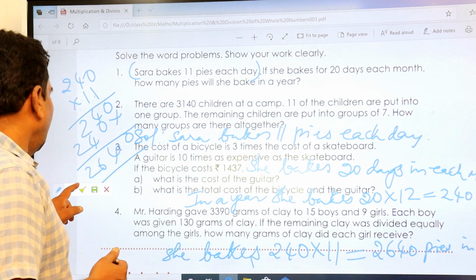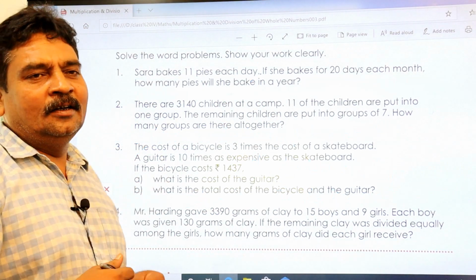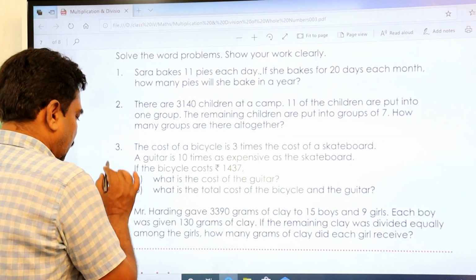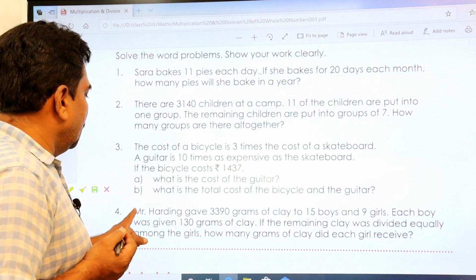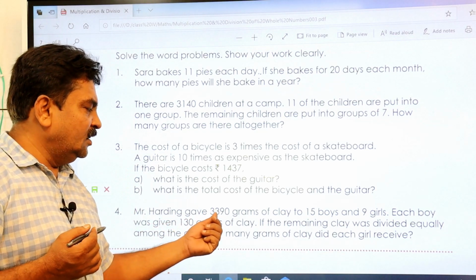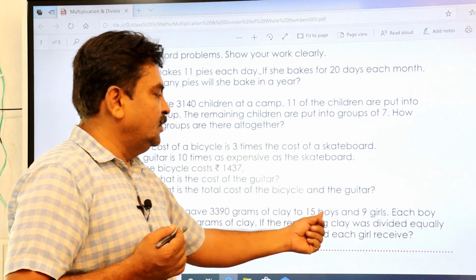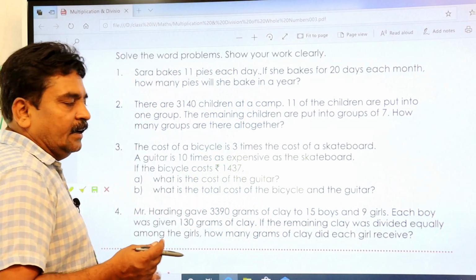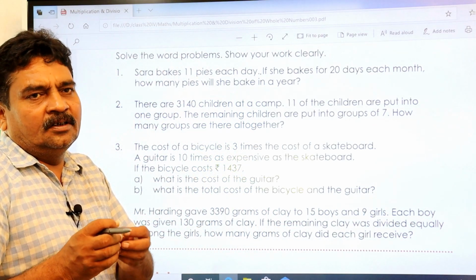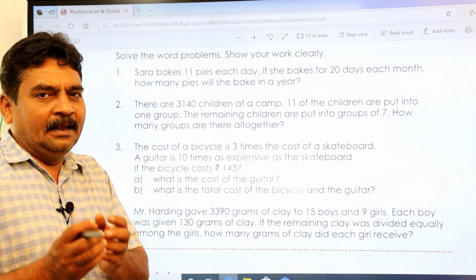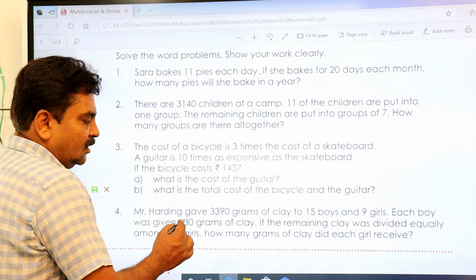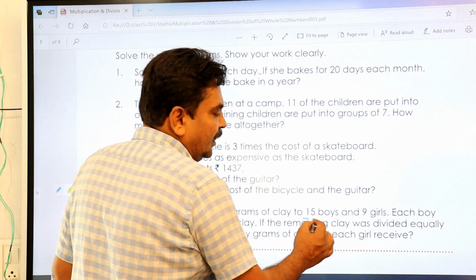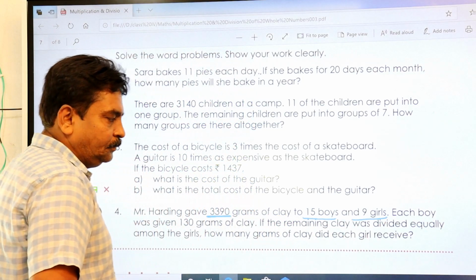Let us go to, I'll do one more. As I told you, I'll do one, but I'll do 2 out of 4. I'll do the 4th one. Right? Let's see. Mr. Harding gives 3,390 grams of clay to 15 boys and 9 girls. So this is clay, where children do their activities or play with clay, right? So Mr. Harding gave 3,390 grams of clay to 15 boys and 9 girls.